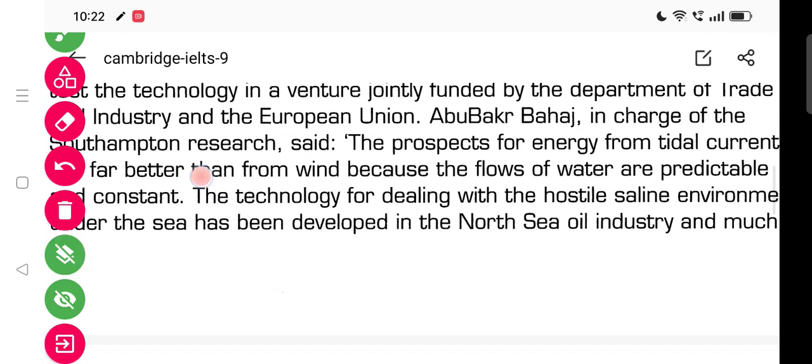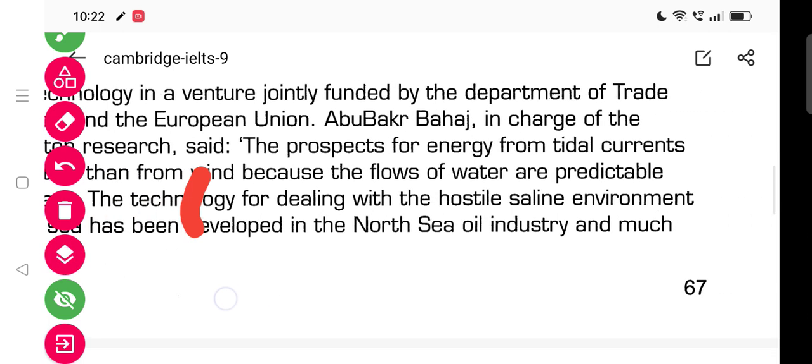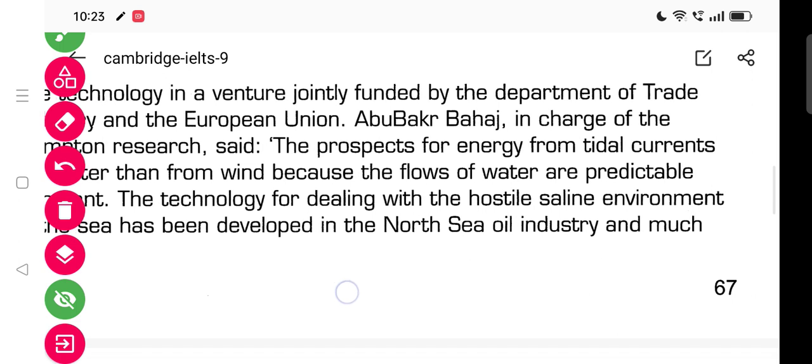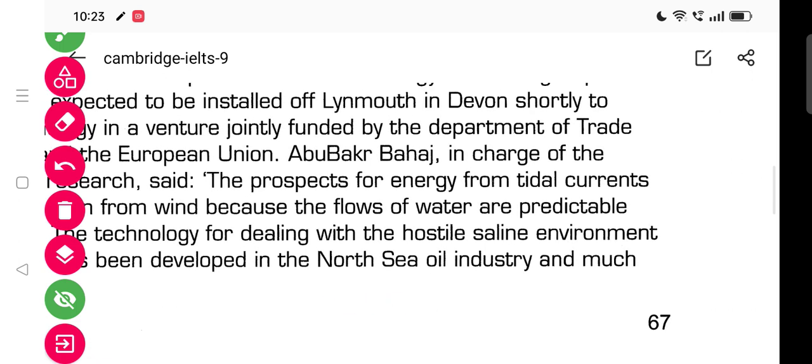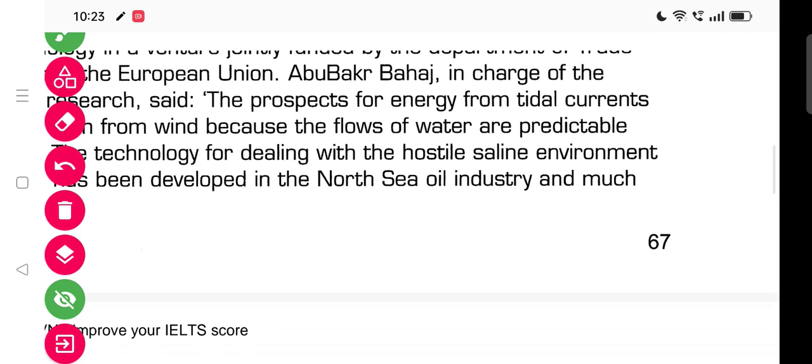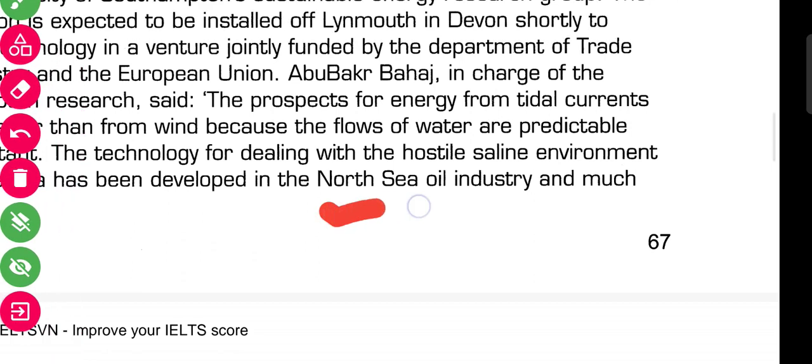Our answer starts from here. The technology for dealing with the hostile saline environment under the sea has been developed in the North Sea oil industry. See, here is the industry name mentioned, that is oil industry.